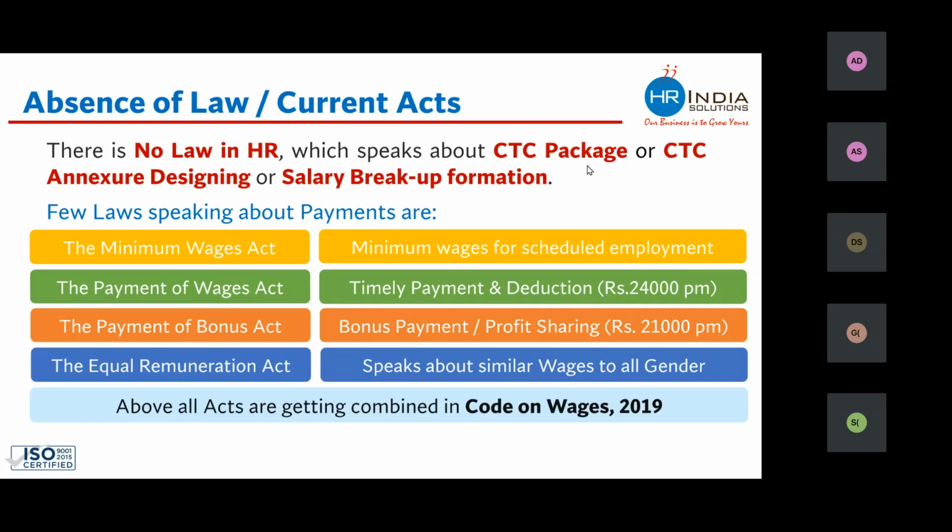The new labor code, which was supposed to come last year, but things went on hold. Whenever that new labor law comes by the name of Code on Wages 2019, that new labor code combines all these four labor laws into one, and it will be known as one labor law only, which is Code on Wages 2019.